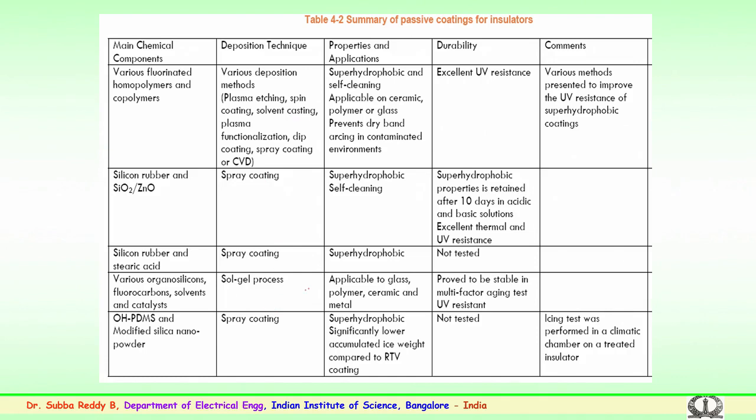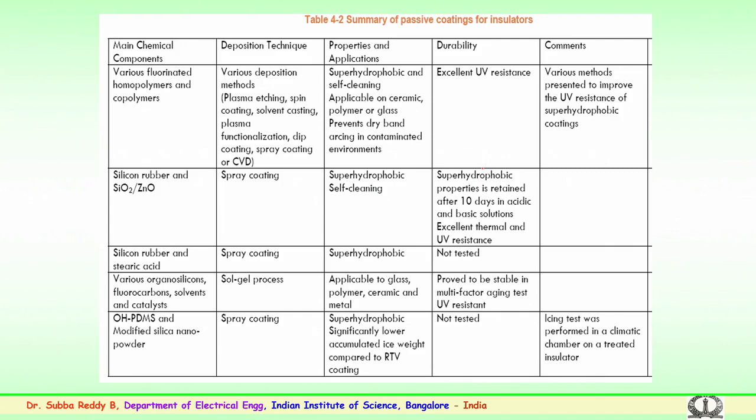Properties like super hydrophobicity and self cleaning are achieved because fluorinated homopolymers and copolymers are being used. These are said to have excellent UV resistance, and various methods are presented to check the UV resistance of super hydrophobic coatings. Again silicon rubber, silicon dioxide and zinc oxide coatings are also being employed to get the super hydrophobic or self cleaning property.